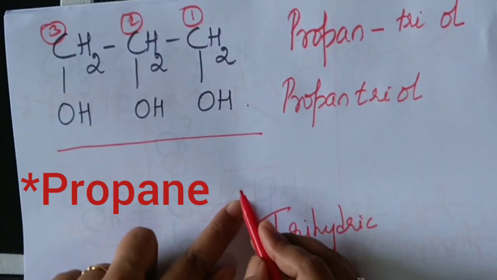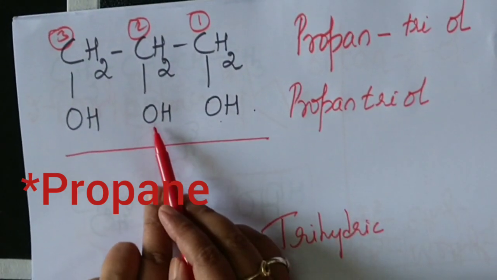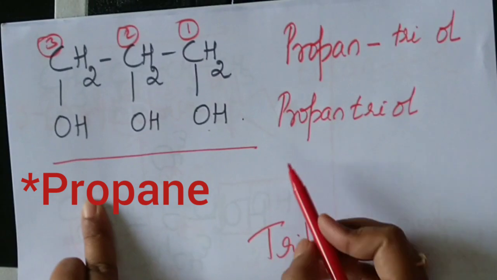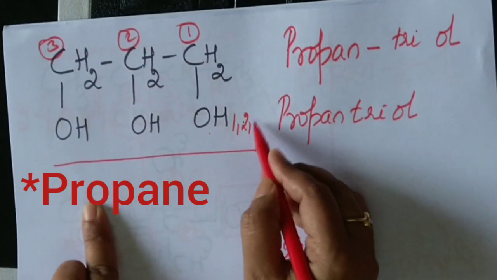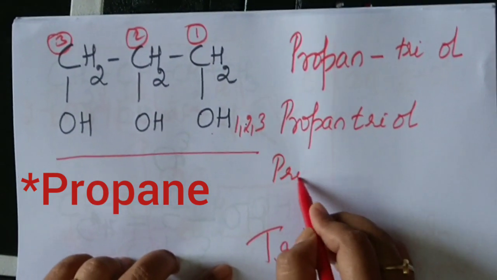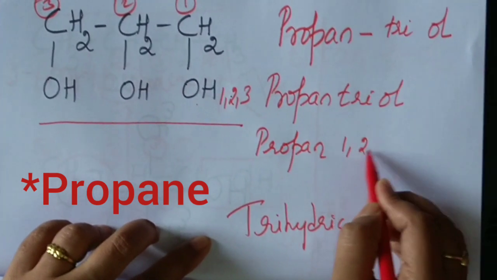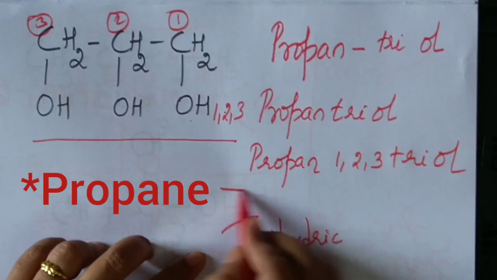But where are they sitting? One is sitting on carbon number 1, another one on carbon number 2 and the third one on carbon number 3. So name of the molecule will be 1, 2, 3 propane triol or propane-1,2,3-triol.